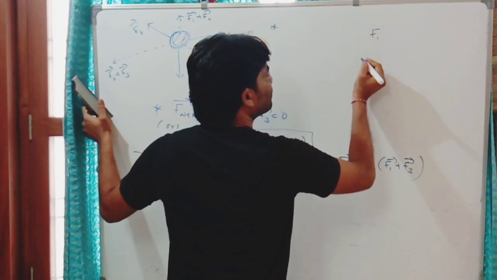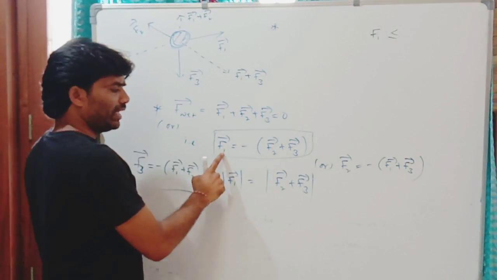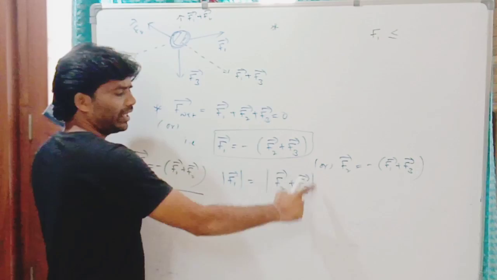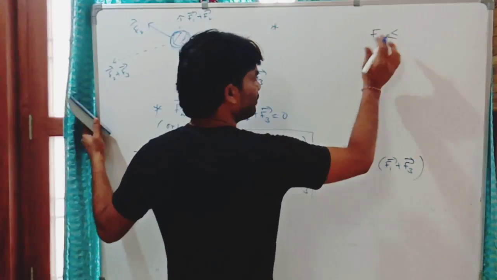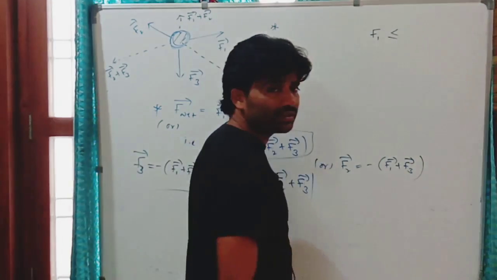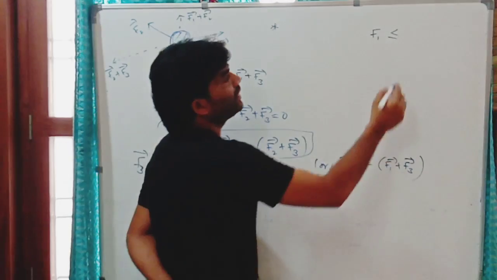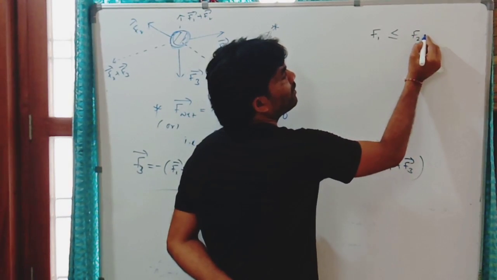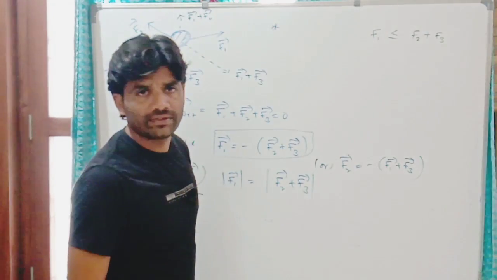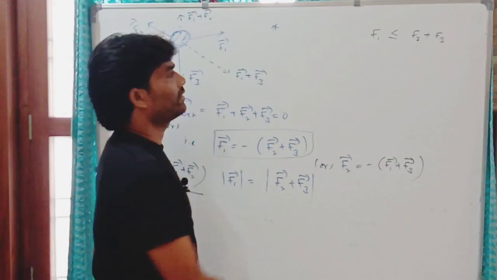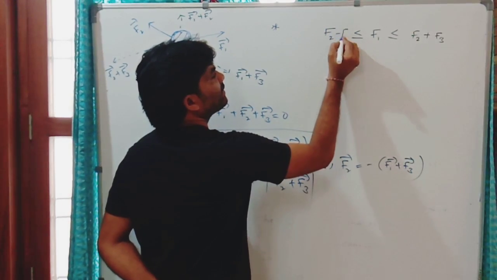The magnitude of F1, F1 magnitude is equal to what? Magnitude of the resultant of these two. So that is why here F1, the magnitude of the first force, must be less than or equal to the sum of magnitudes of the second and third force, or it should be greater than or equal to F2 minus F3,